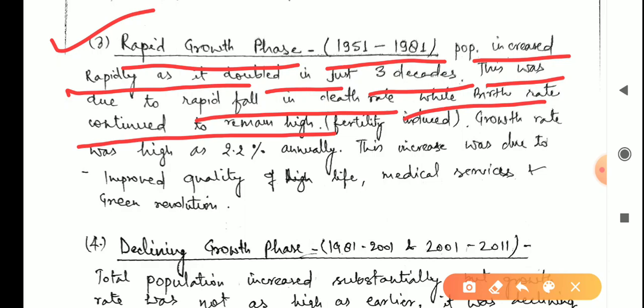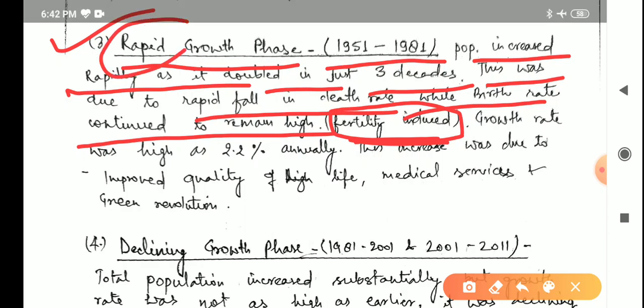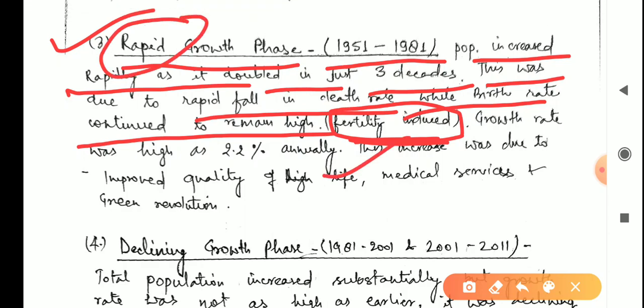So that period was called the fertility induced period. The growth is attributed to the fertility induced growth rate, because this growth happens due to the fertility. Due to the fertility means birth rates were very high. If you overlap the situation on the demographic transition theory, you will find that this is the same third stage of the growth rate, or a combination of the second and third stage. Birth rate remained high, death rates declined very rapidly, so a huge increase in the population happened.